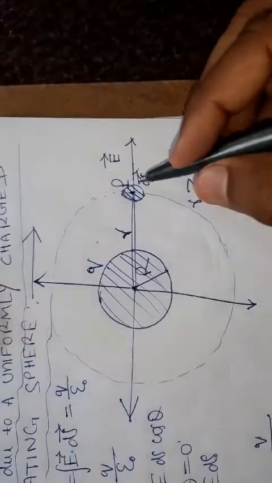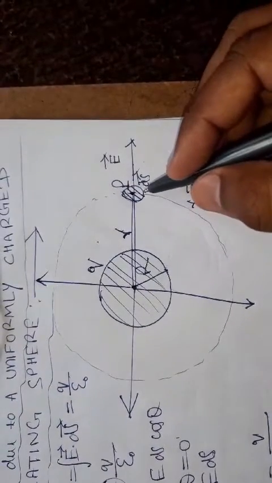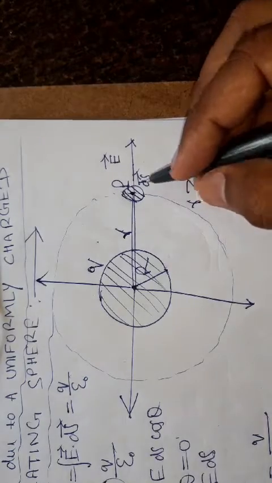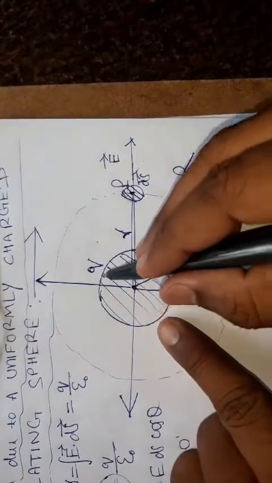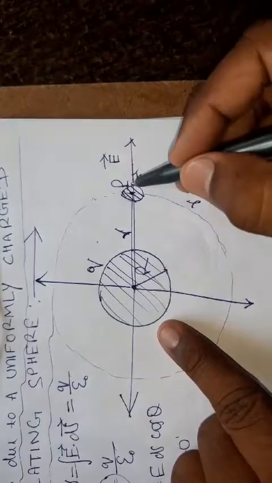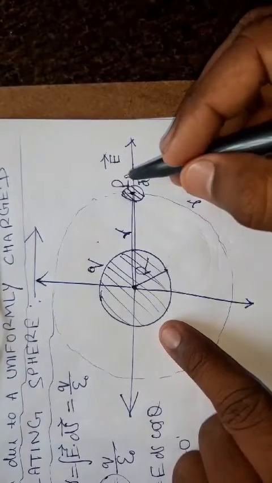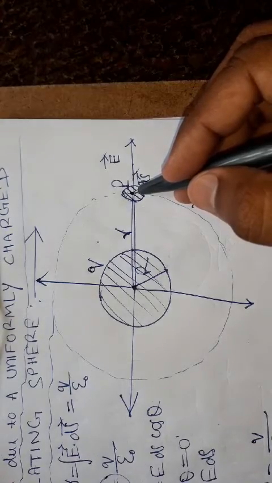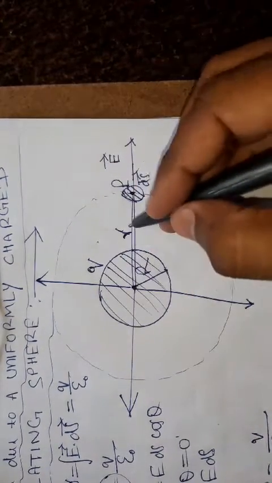It means in this case our point P, at which the electric field intensity will be calculated, is situated outside this insulating sphere. When it is outside, it should be situated on the Gaussian surface having radius r.